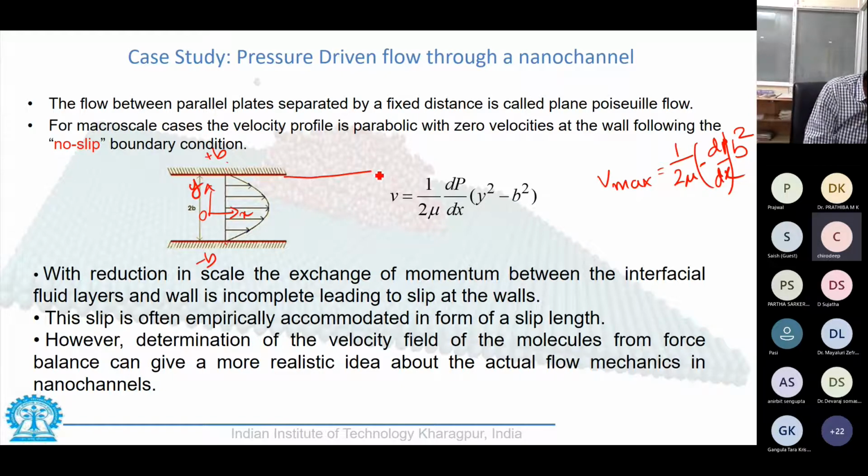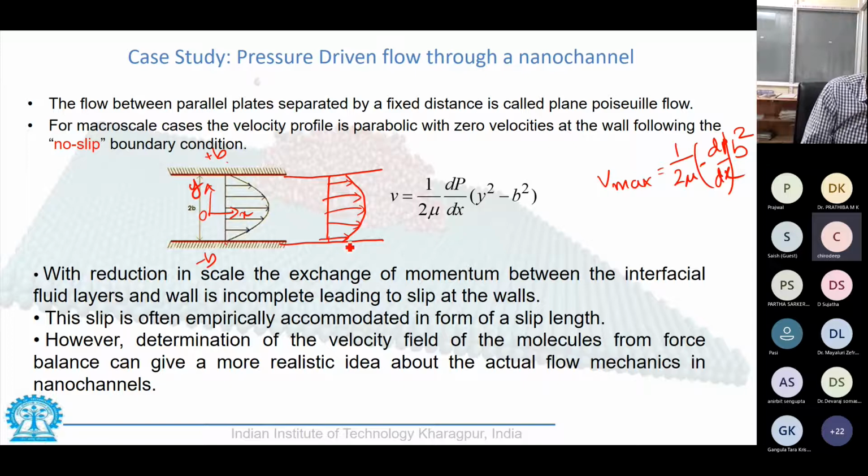As a result, when we go down to micro or nano flows, we would have something like this. Basically, you would have the wall velocity starting from some finite value, which is non-zero.